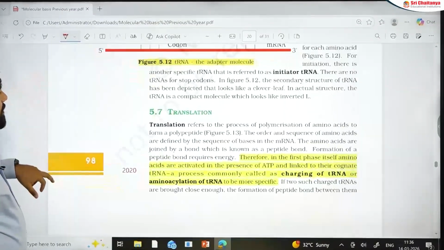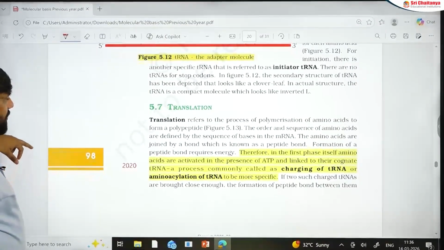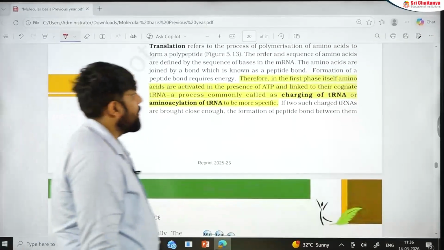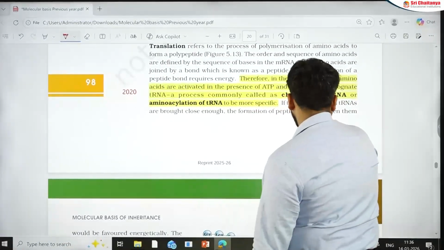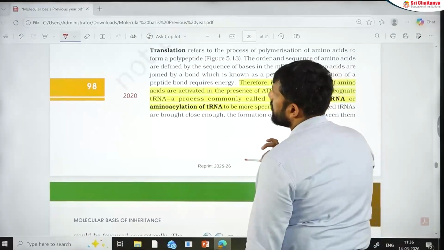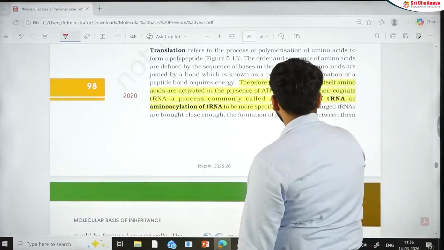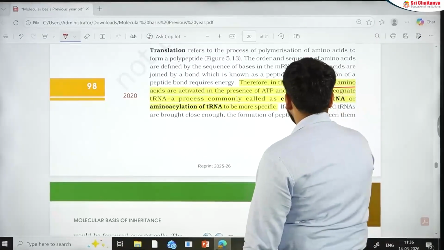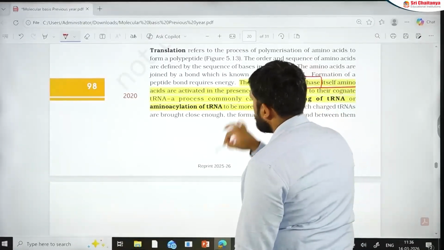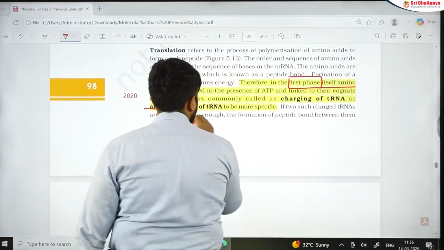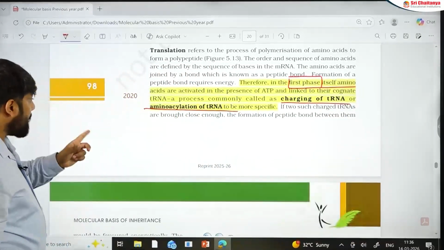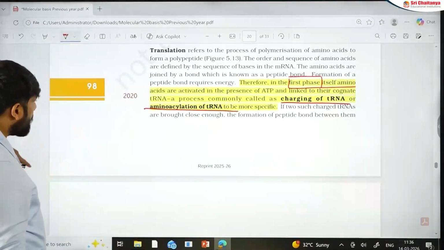Next one is about translation itself, how translation is working. Now see, I want to show you a specific question. Now see this. This is the first phase. The first phase is what? Activation or amino acylation of tRNA or charging of tRNA. That is the first phase. But did the translation initiate? No, it is not initiated.